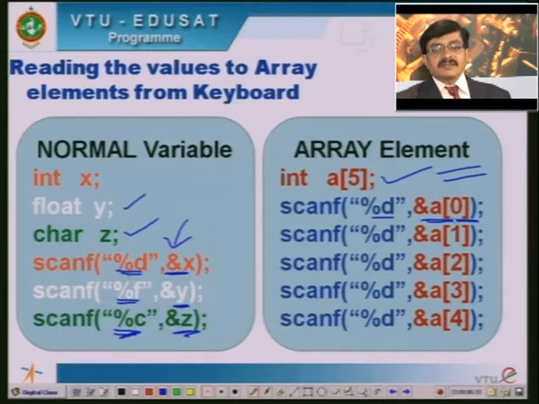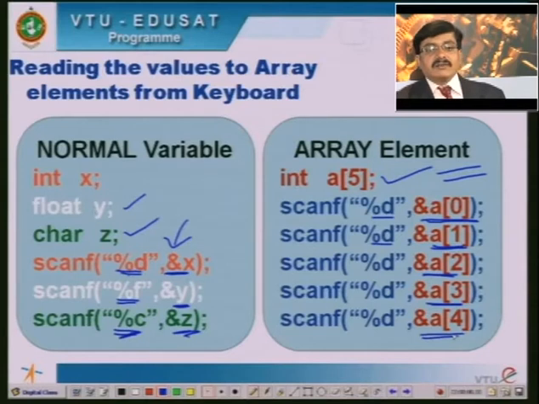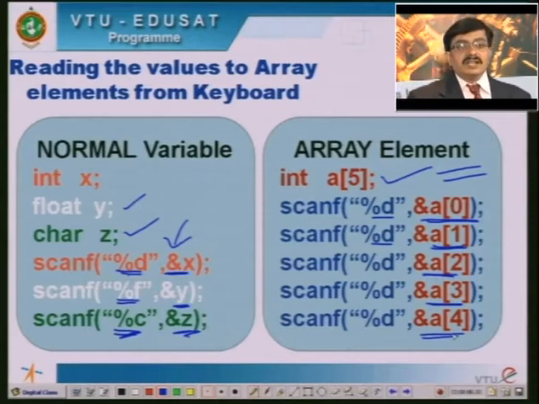The index starts from 0, so the 0th element is the first element. So here ampersand a of 0, and for the second element I can use scanf %d ampersand a of 1. Similarly, for the third element I can use ampersand a of 2, for the fourth element ampersand a of 3, and for the last element scanf ampersand a of 4. So here we can notice that an array element can be accessed in a similar way to how we use a normal variable.